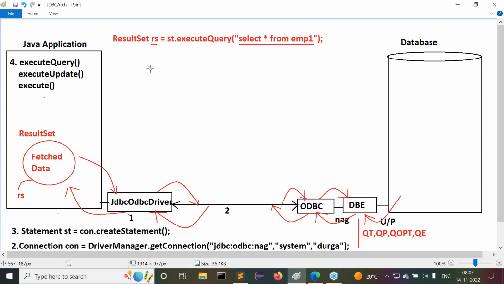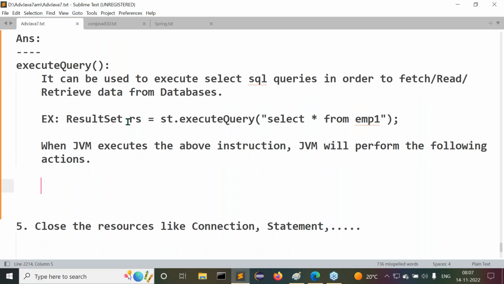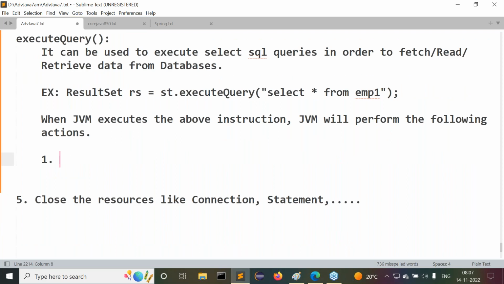What we completed here is how the execute query method goes on, up to this point we understood. Guys, now let's understand this clearly. I want to give some points here. If I'm giving anything wrong, then try to correct me.